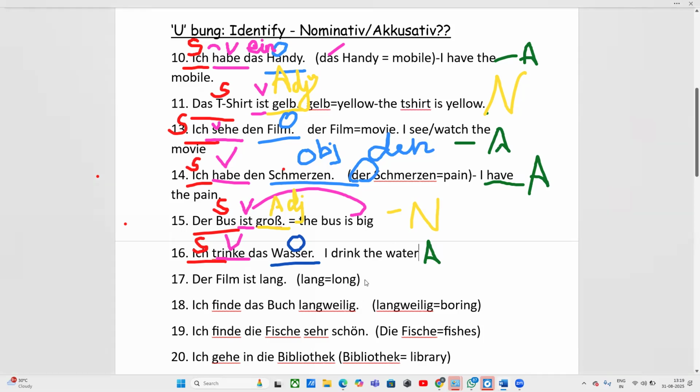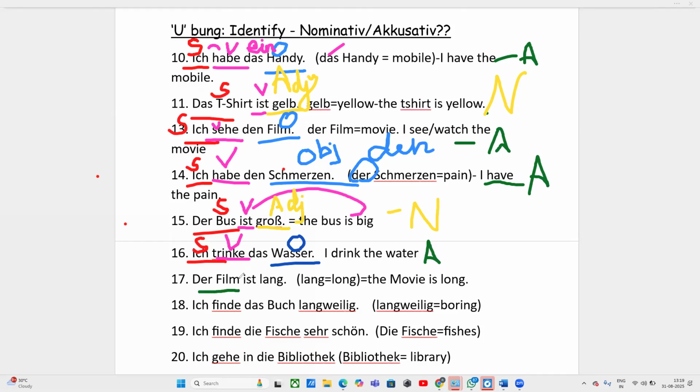I am writing it here. The film is movie. The movie is long. The movie is very long. These are again adjectives, long, short. So in this, we are talking only about one thing in the sentence. We are only talking about the movie.